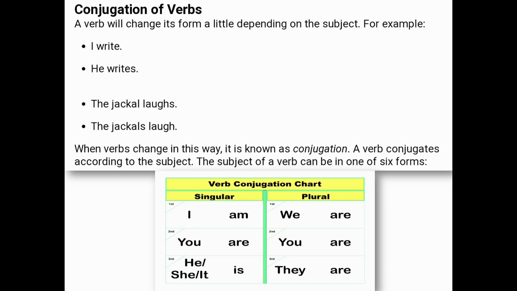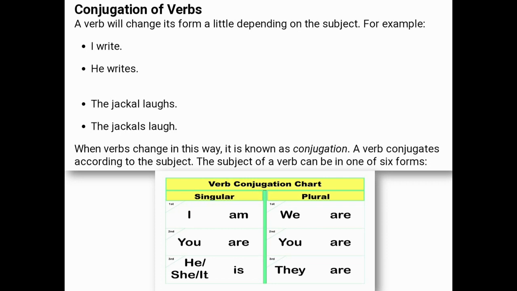Now in the first example, the subject is plural and the verb has come according to its plural subject. Next sentence has the singular form of its subject and the verb is also in its singular form according to the subject. Now let's take one example in a different form. The jackal laughs, the jackals laugh. Now the first example has a singular subject and takes the singular form of its verb, and the second example has a plural subject and the verb changes its form according to the plural subject. So when verbs change in this way, this is known as conjugation. A verb conjugates according to the subject.